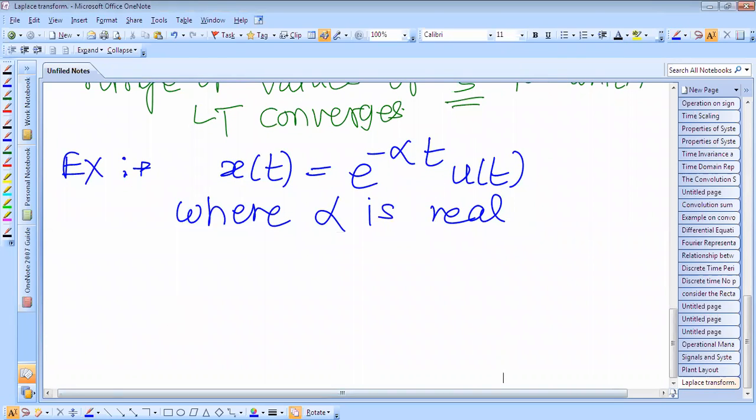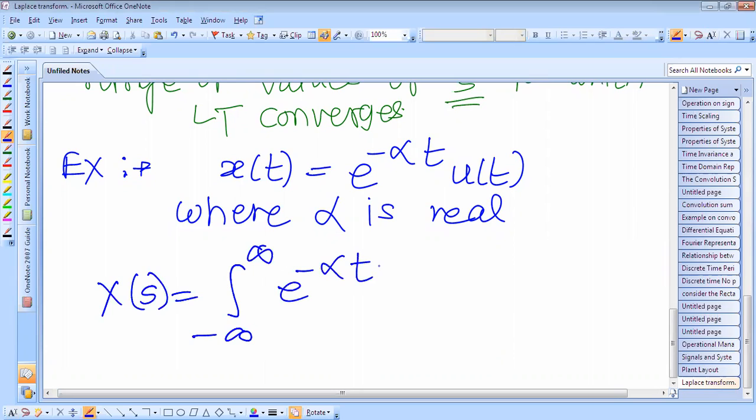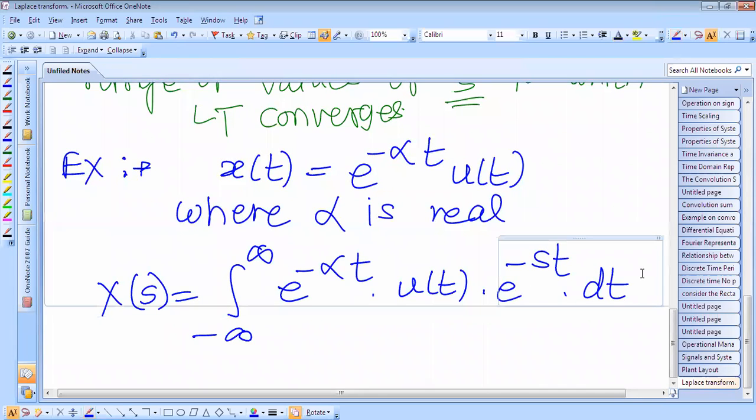So the Laplace transform X of s is equal to the integral from minus infinity to infinity of e raised to power minus alpha t into u of t into e raised to power minus st into dt, by using the Laplace transform formula.